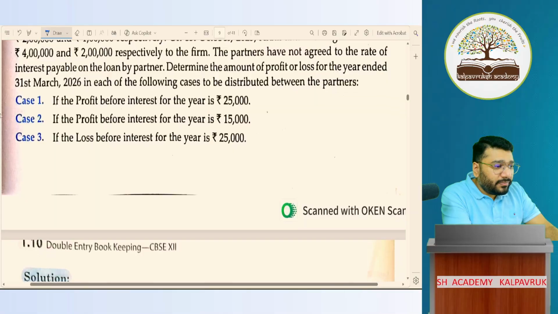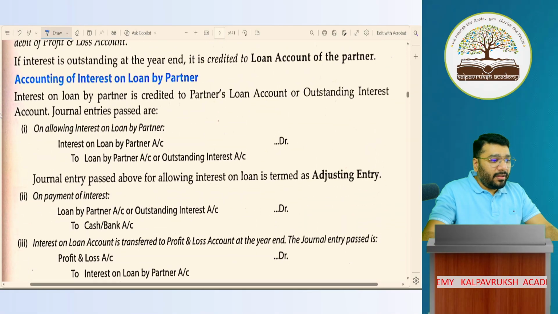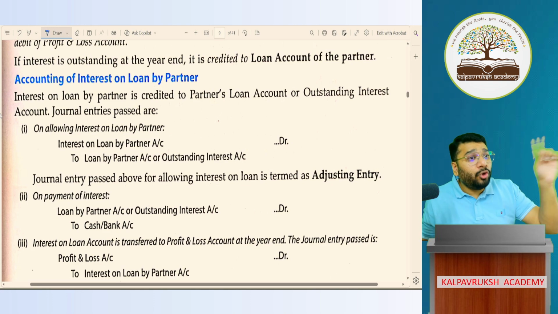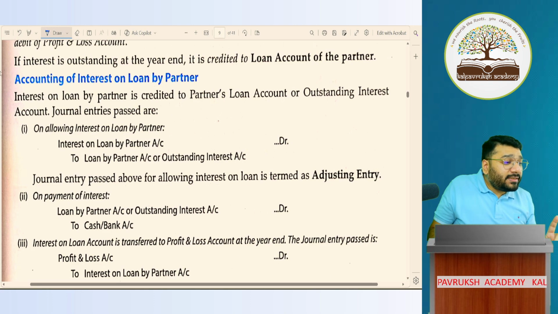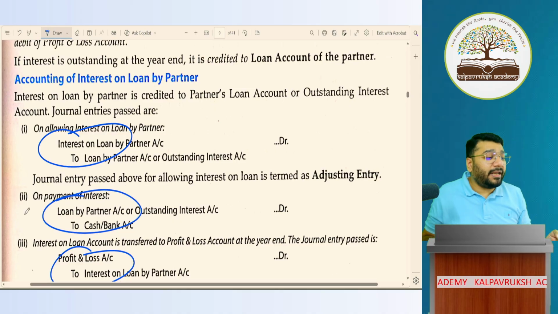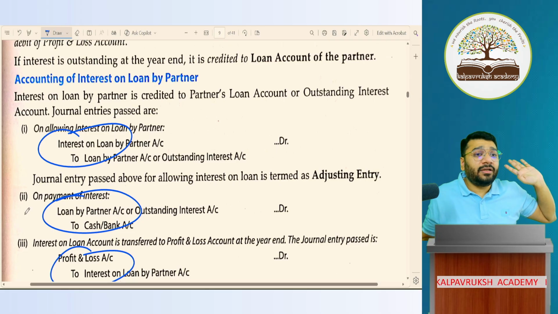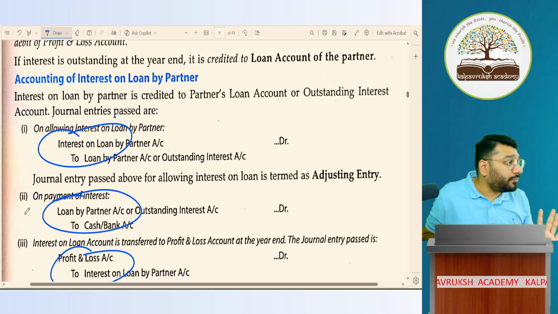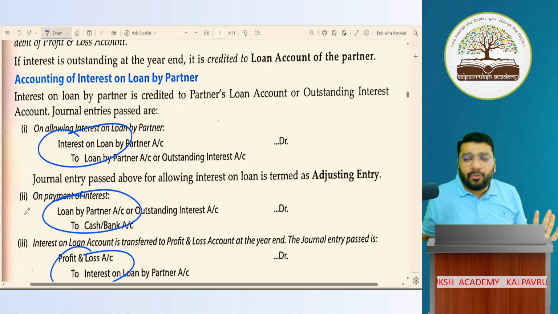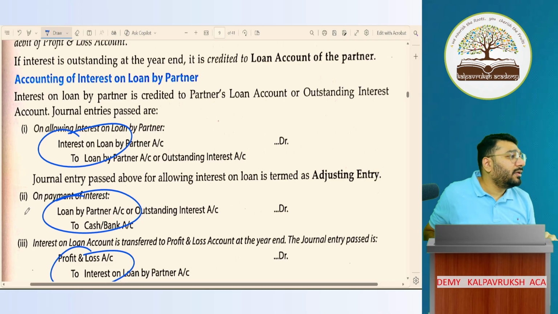For example, we'll discuss the entry for loan given by the partner. Then the due entry for interest. Then we'll discuss the closing entry. Then we'll discuss the payment entry. This is all connected to your 11th standard. If that is not clear, this will become a problem for you. So please do a light recap and come, so that in the next class we can smoothly sail through all these questions.